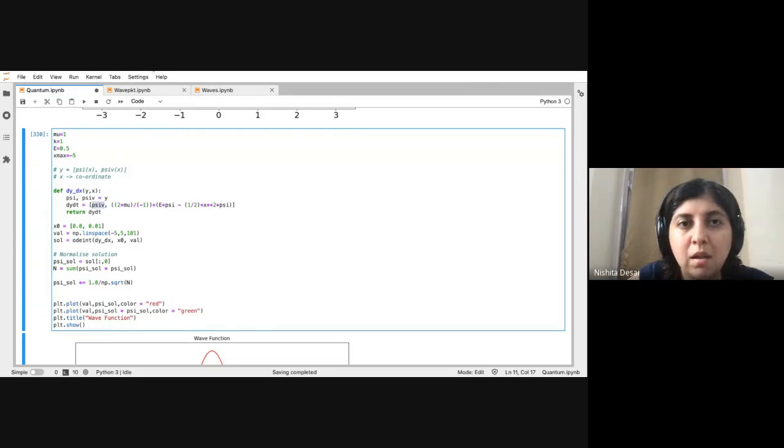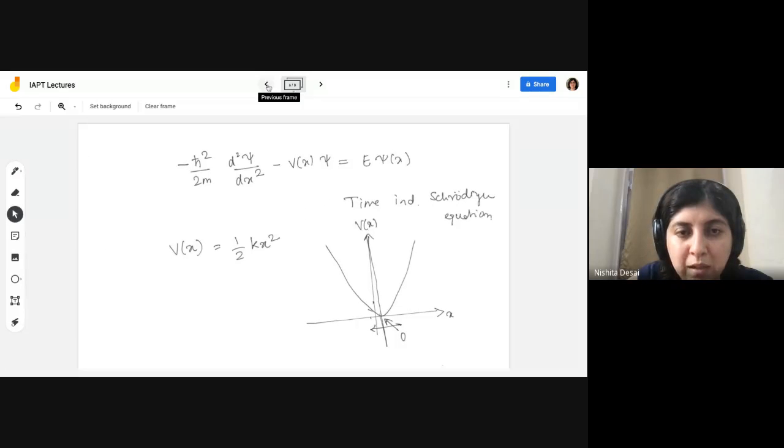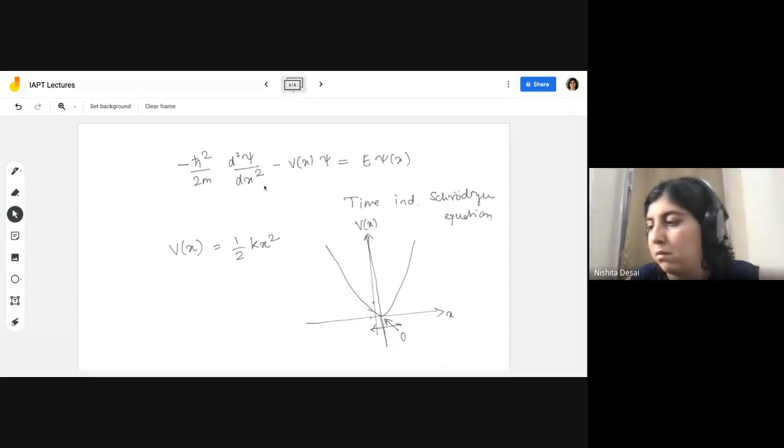And the second term down here is d psi v by dx, right? We know what it looks like by using this equation. So maybe I can also write the simplification.